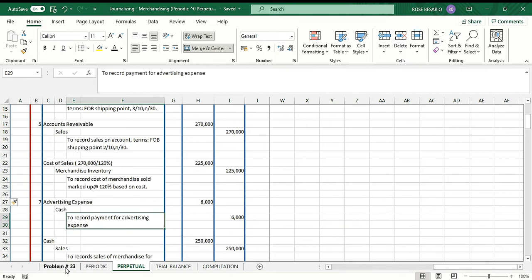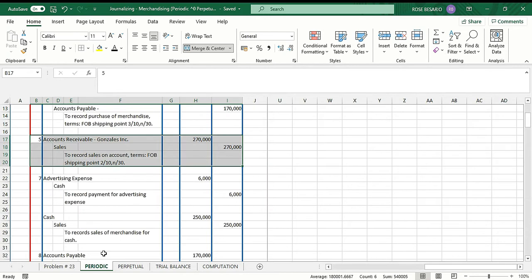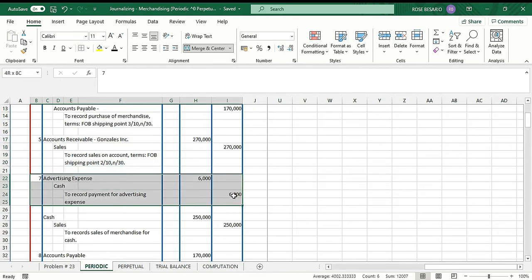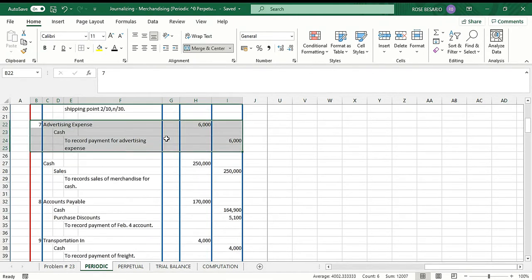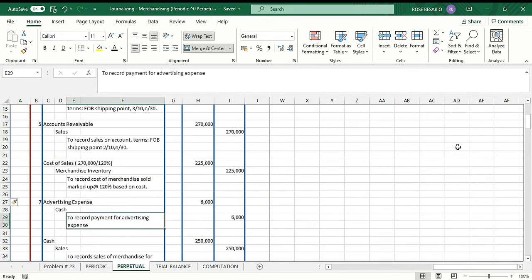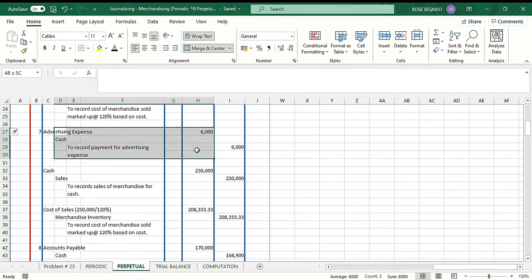Then our next transaction, February 7, paid for advertising for the month of February, 6,000. So under the periodic inventory system, we debit advertising expense 6,000, we credit cash 6,000. Under the perpetual inventory system, we have the same journal entry. So it's a debit to advertising expense and a credit to cash 6,000.